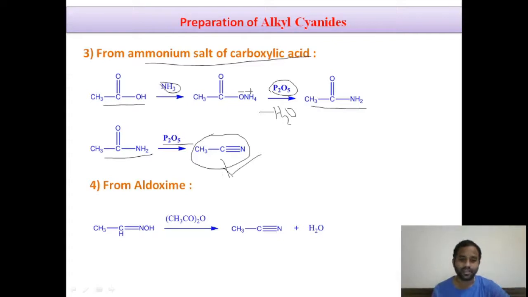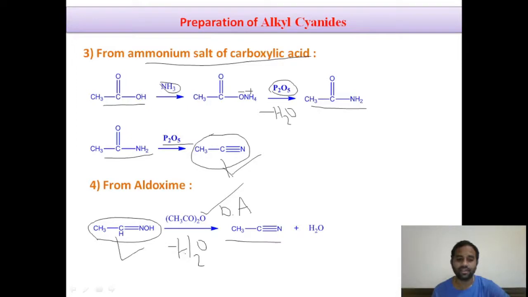And finally, by dehydration of oximes also, we can prepare the cyanides. You see here, this is the aldoxime. This aldoxime undergoes dehydration in presence of dehydrating agents like acetic anhydride. This is a dehydrating agent. In presence of this dehydrating agent, our aldoxime will lose a water molecule to form methyl cyanide as the product.